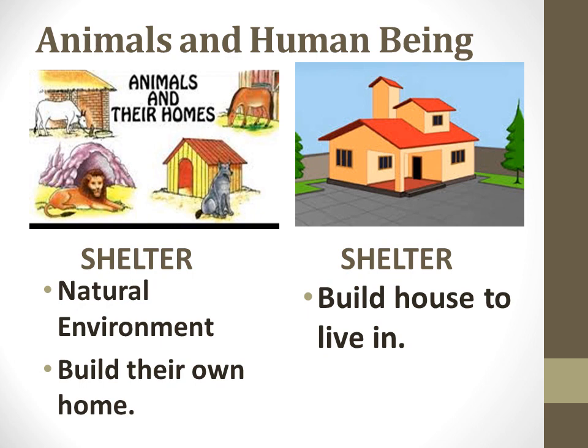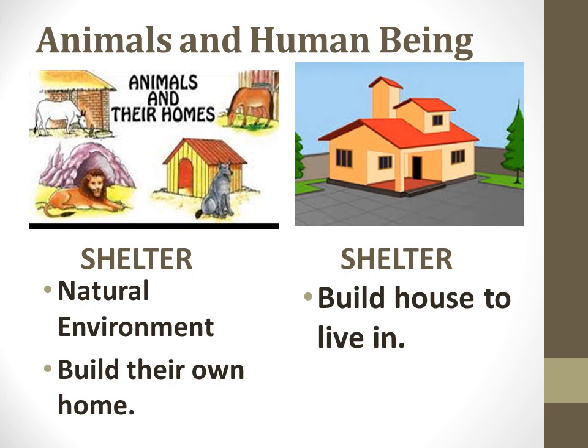For example, a lion lives in a den, which is made up of stones. Giraffes, where do they live? They live in grasslands. Elephants, under a tree. Monkeys, on the tree.